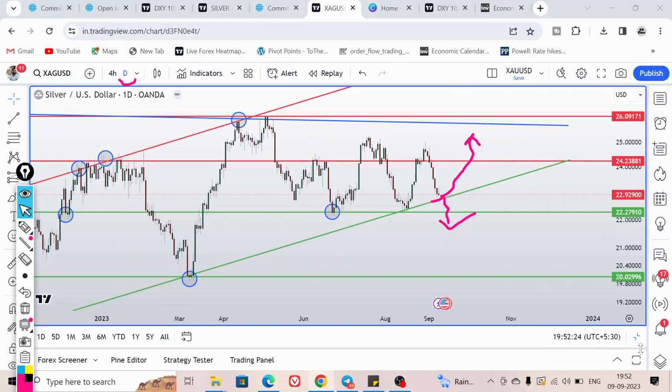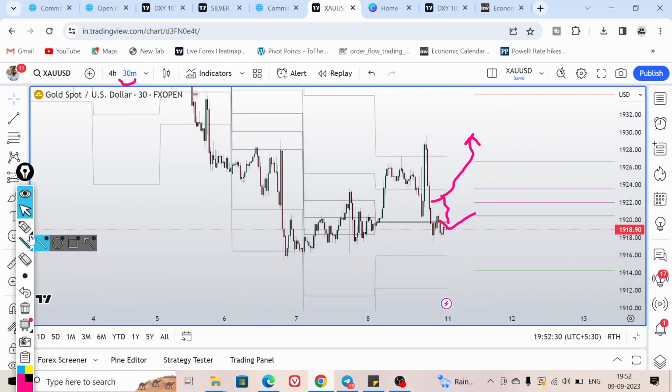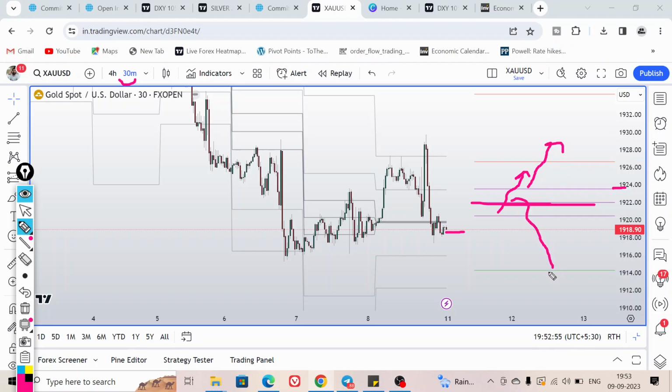The other chart that we can discuss is the intraday chart of gold. This is also a 30-minute chart, and as per the pivot placement, the current price is under the pivot point. This is the pivot point for the Monday trading session, that is for intraday levels. It is at 1922, and the top central part of the CPR is at 1924. So for bulls, we have to wait for it to break above, then we can look for buy. And under the CPR, we are going to look for the sell opportunity toward the lower level that we already discussed.